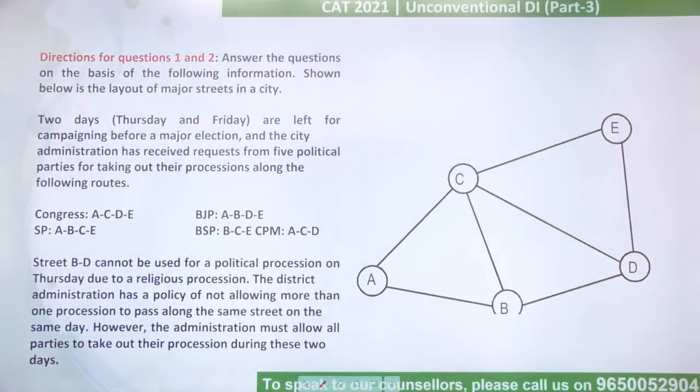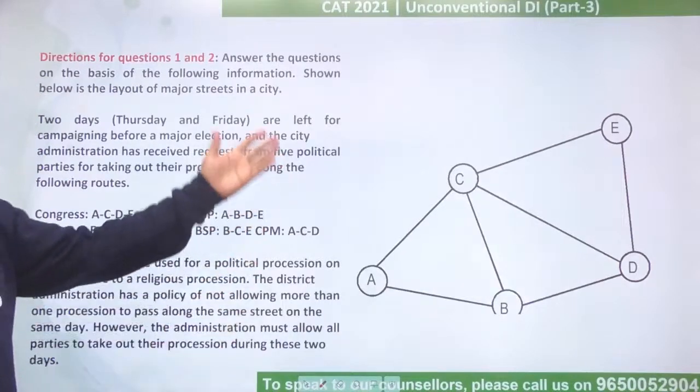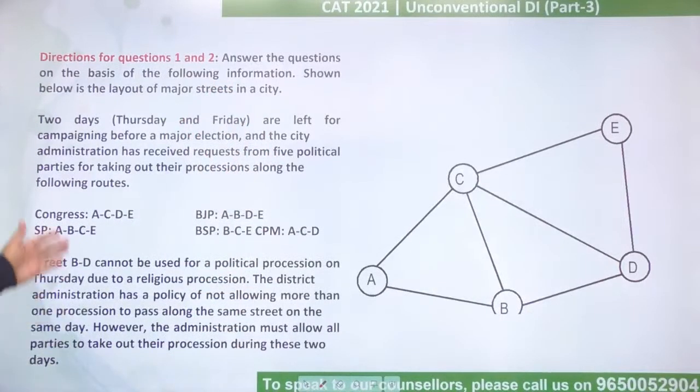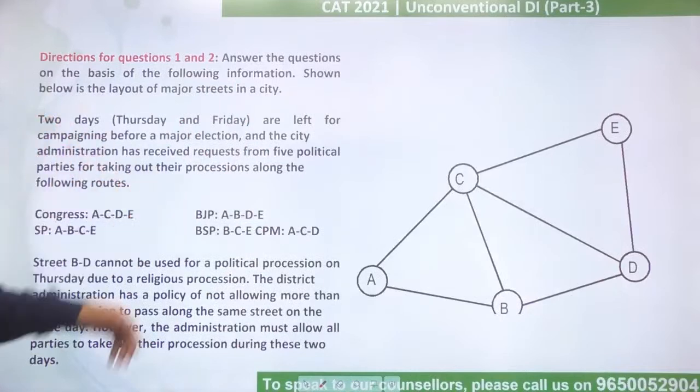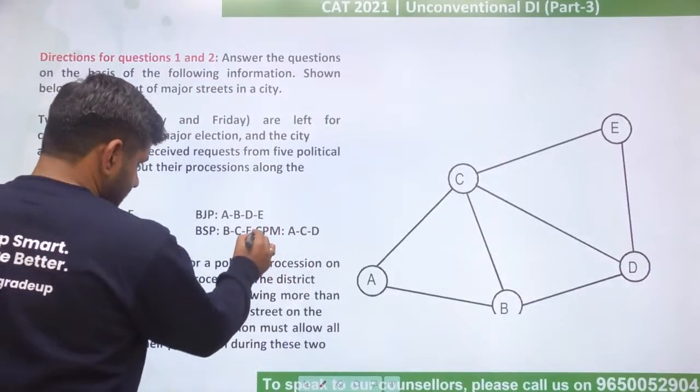चलिए जी, let's start doing this. Answer the question on the basis of information. 2 days, Thursday and Friday, are left for campaigning before a major election, and the city administration has received requests from 5 political parties for taking out their procession along the following routes. Right? कि कौन कौन से रूट से उनको जाना है. Congress, BJP, SP, BSP and CPM. So there is a space here.